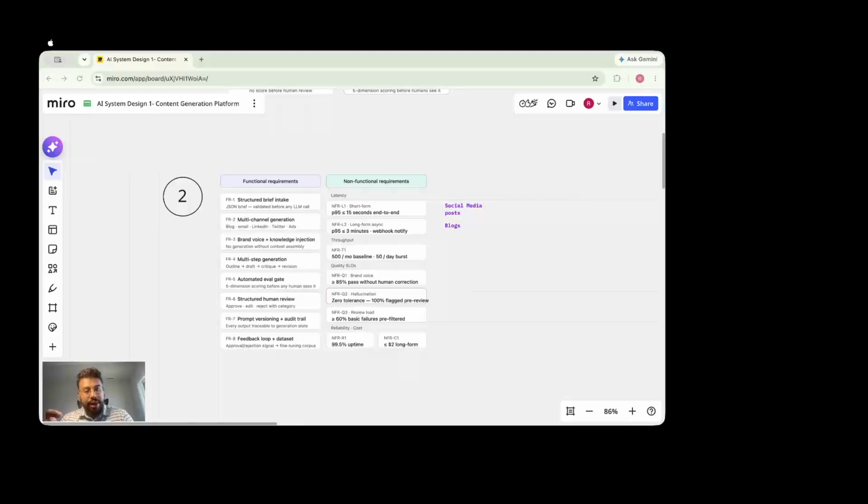We want the content that we generate, before the human validation, to have more than 85% of it pass without any human correction in terms of the brand voice, right? If our system prompts and our overall system are not able to capture the essence of brand voice and tone via the RAG that I will touch upon, or the system prompts, then we are not doing a good job, and there's an area of improvement.